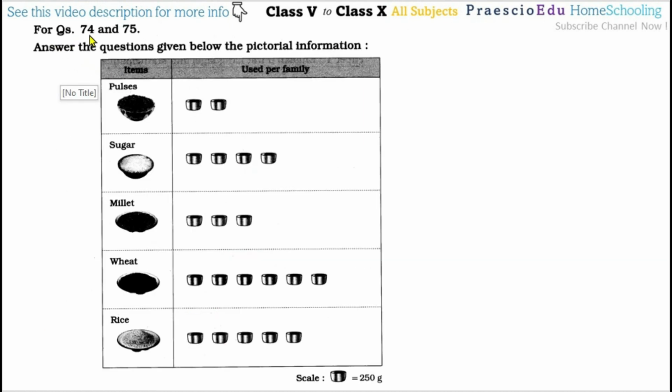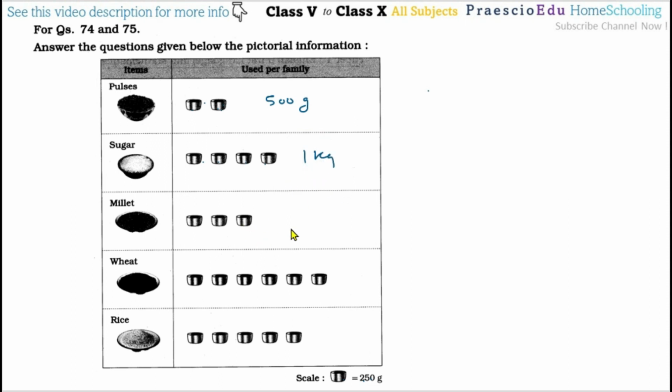Then for question number 74 and 75, answer the questions given below the pictorial information. Here are pulses, sugar, millet, wheat and rice, used by two families. One picture is equal to 250 grams. So here the 2 images mean 500 gram. Then the 4 images, multiplied by 4, means 1 kg, or we can say 1000 gram.